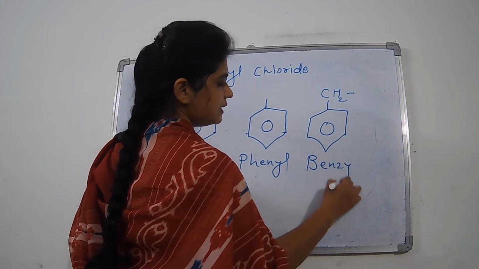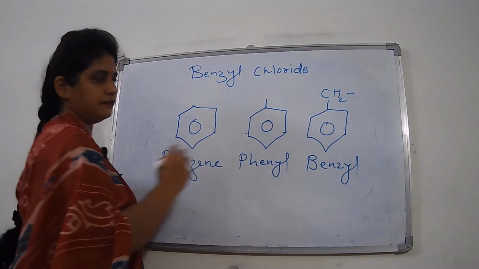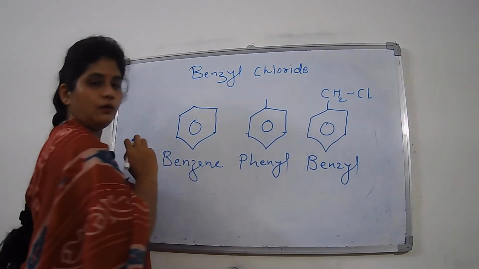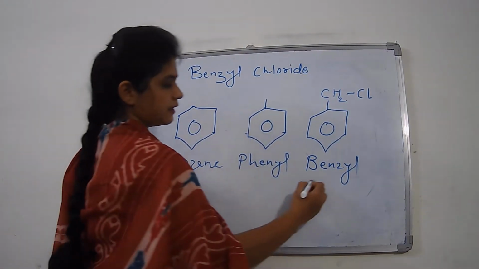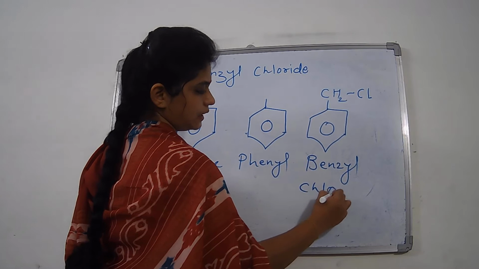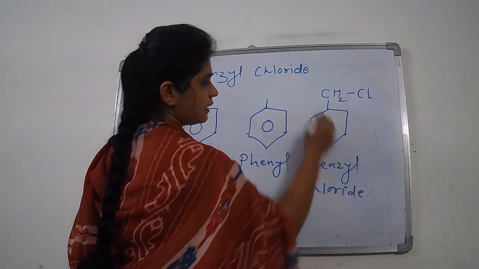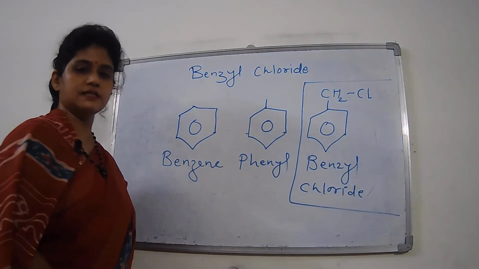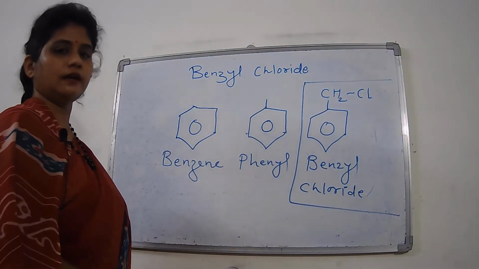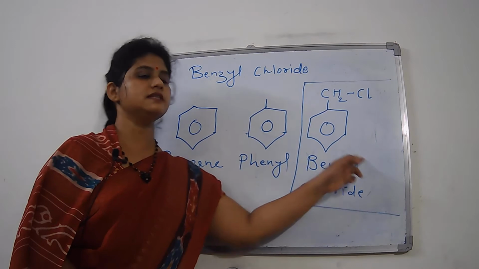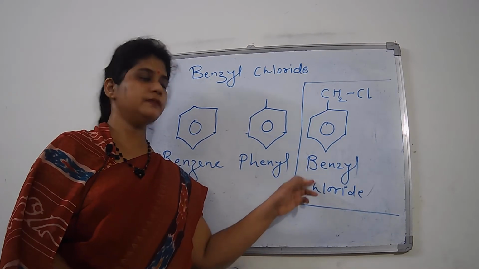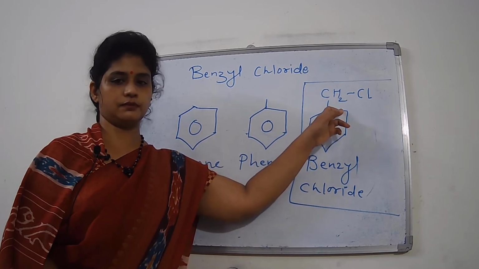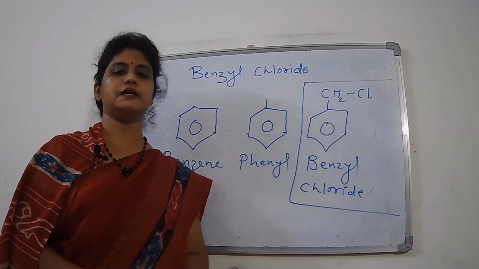Now, when the valency of the phenyl group gets satisfied by CH2, this is called a benzyl group. And when this valency gets satisfied by chlorine, Cl, then it becomes benzyl chloride. So today our target molecule is this one, benzyl chloride. Don't get confused with this name benzyl. Benzyl is a group, that is a phenyl ring with CH2, and with chloride it becomes benzyl chloride.